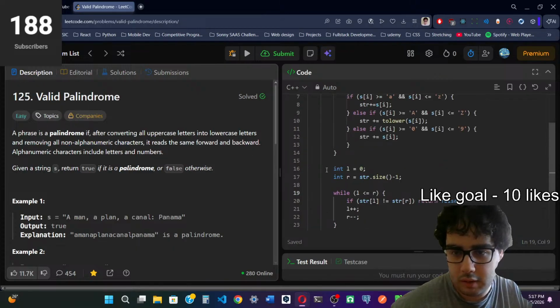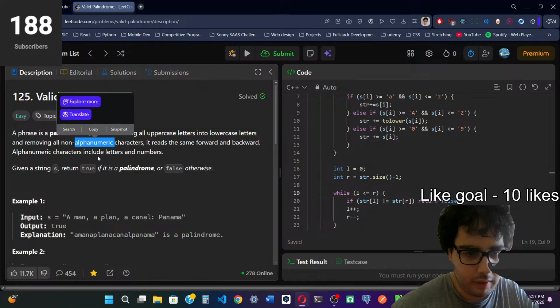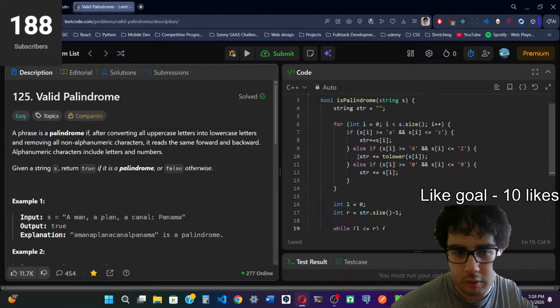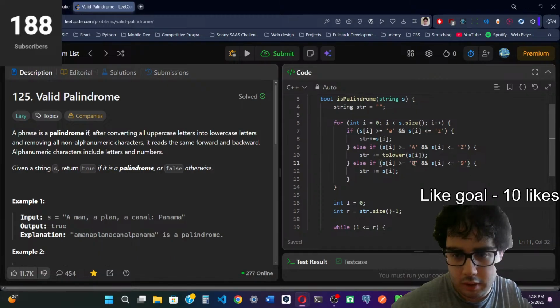So alphanumeric is basically the alphabet, and also numbers, or digits. So that's why we also check if this is a number.